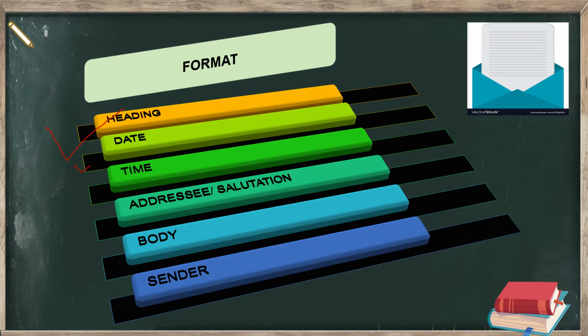Then we have the date. Date should be written in expanded format. That means August 17, 2020. You have to write in words. 17 August AUGUST and then 2020. Then you have to write the time, then addressee or the salutation. That means here you have to write the name of the person for whom the message has been written. Okay, then we have the content or the body, and lastly we have the sender. Here you have to write your name, that is the person whoever is writing the message. Let us go through the format one by one, then it will be more clear.